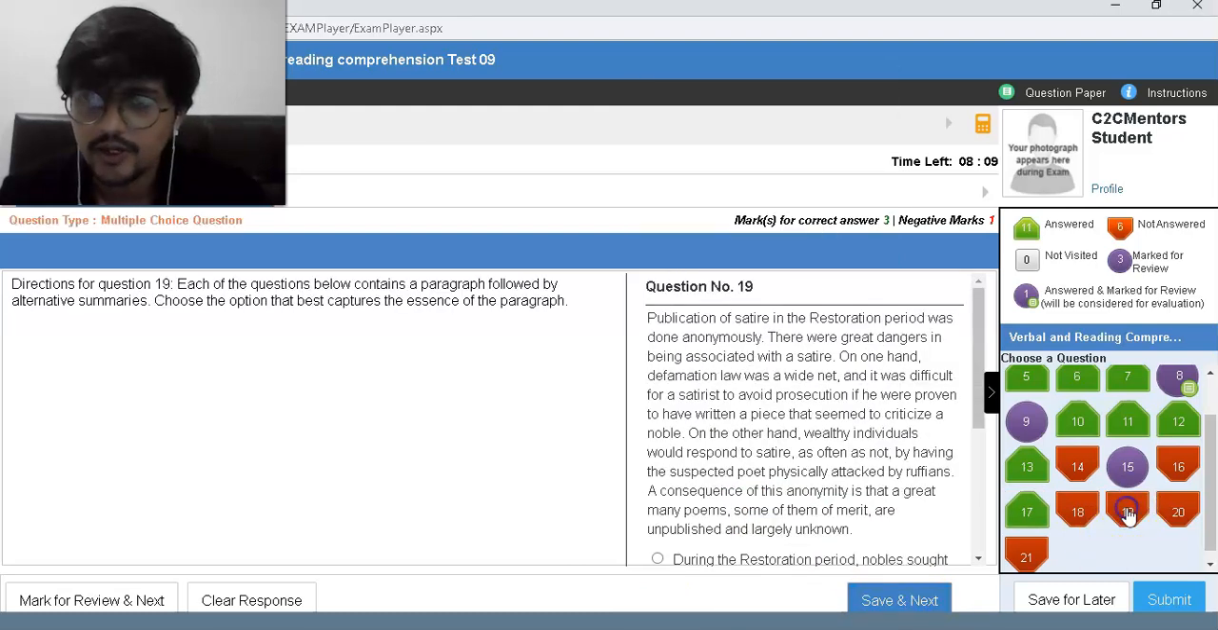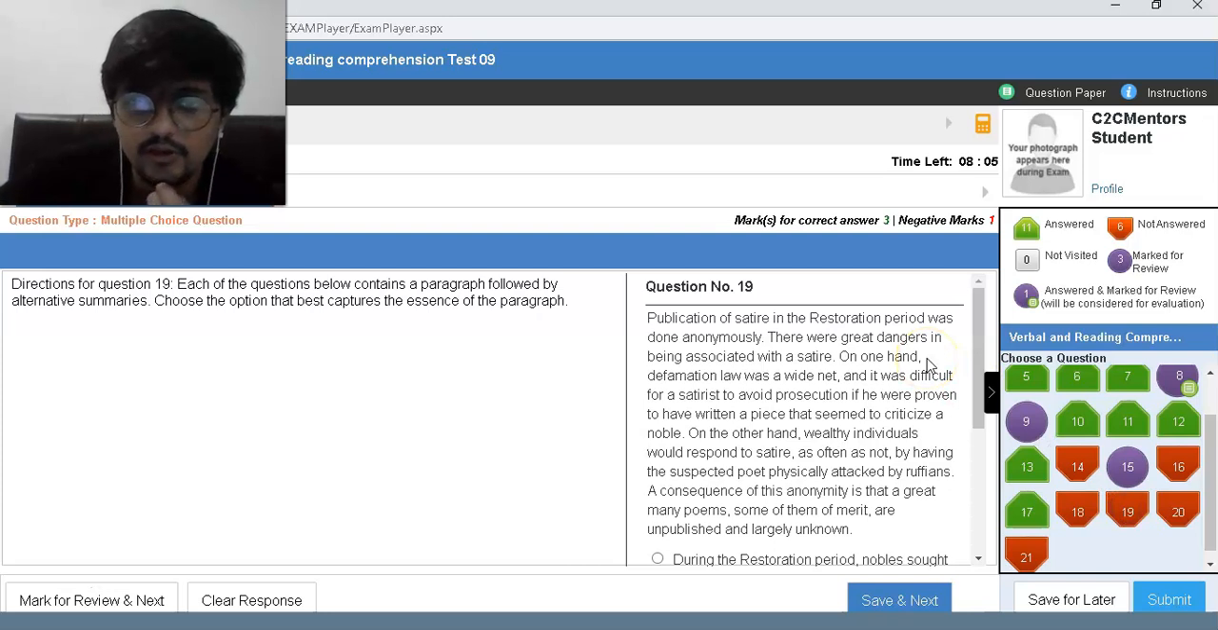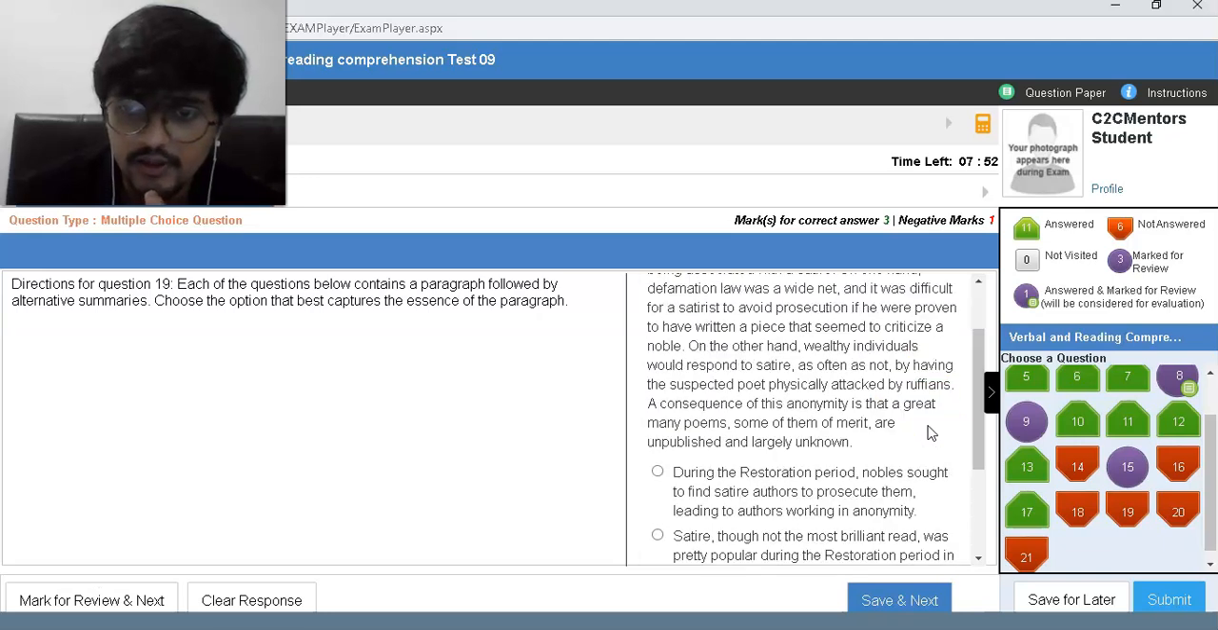We'll go on to 19. We have less time though. Publication of satire in the Restoration period was done anonymously. There were great dangers in being associated with satire. On one hand, defamation law was a wide net, and it was difficult for satirists to avoid prosecution if proven to have written a piece that seemed critical of the nobility. On the other hand, wealthy individuals would respond to satire as often as not by having the suspected poet physically attacked by ruffians. A consequence of this anonymity is that a great many poems, some of them of merit, are published and largely unknown.